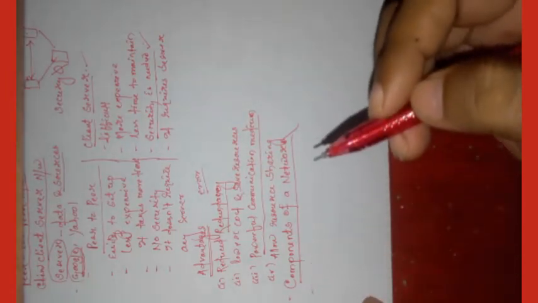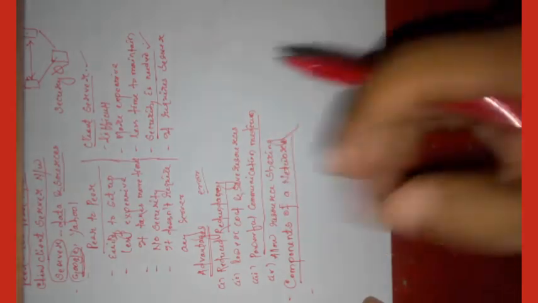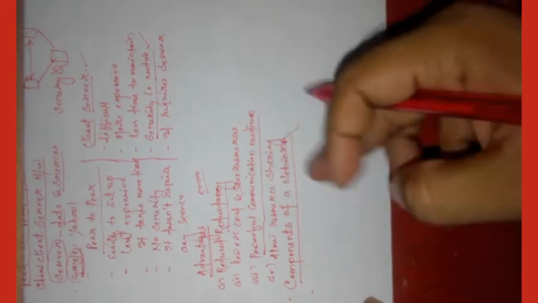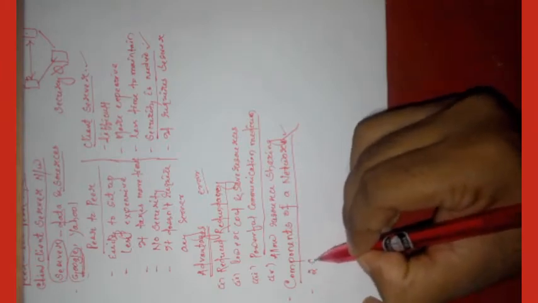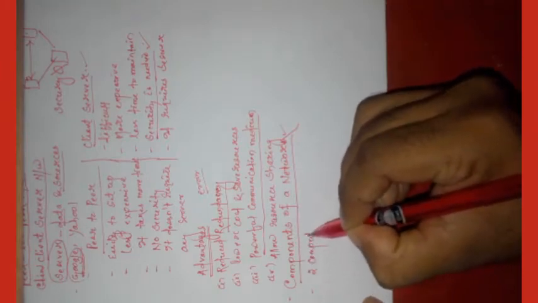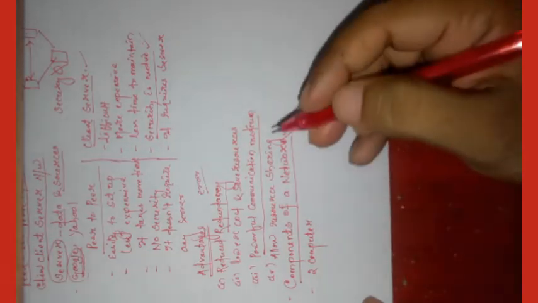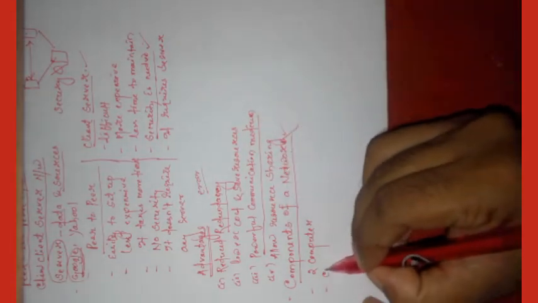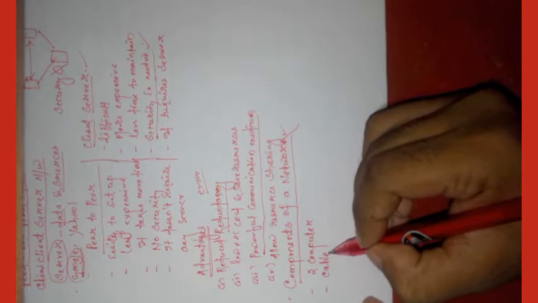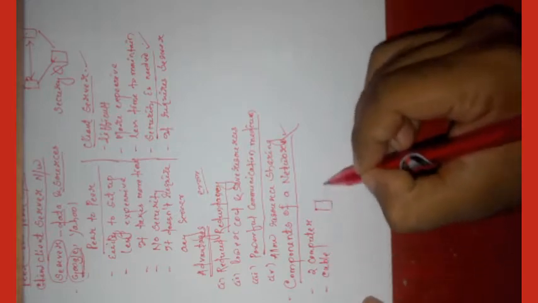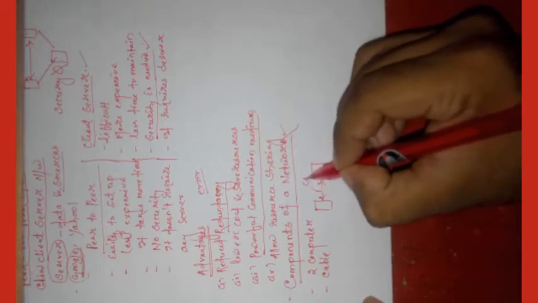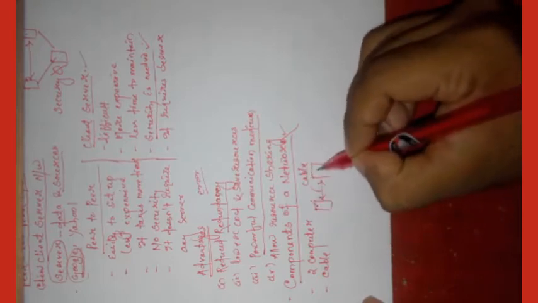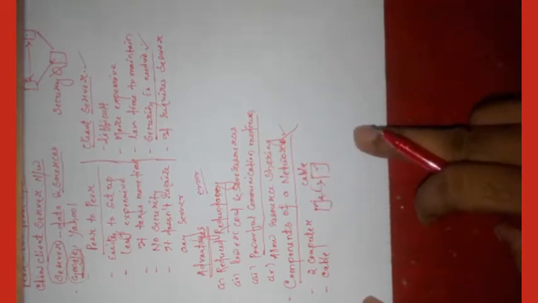What are the components to make a network? At least 2 computers are needed to make a network. Next, a cable is needed because a cable connects 2 computers. Suppose here is a computer, here is another computer. So a cable is needed to connect these 2 computers.